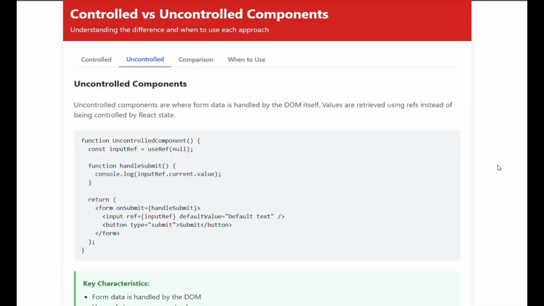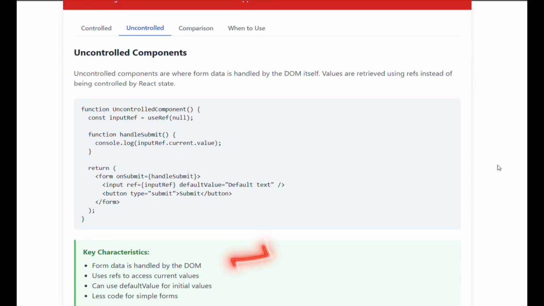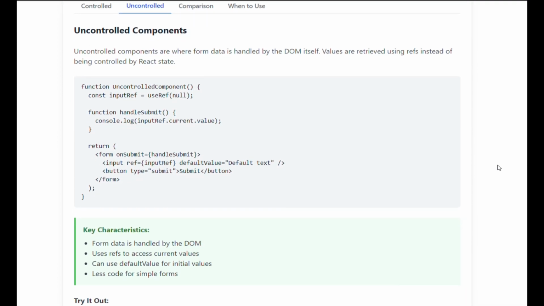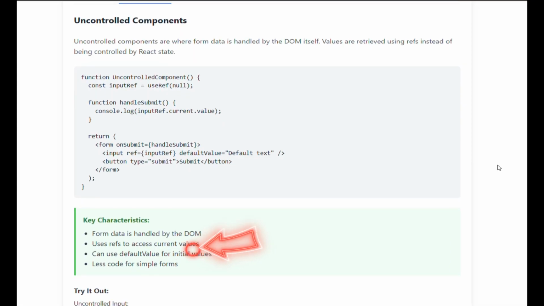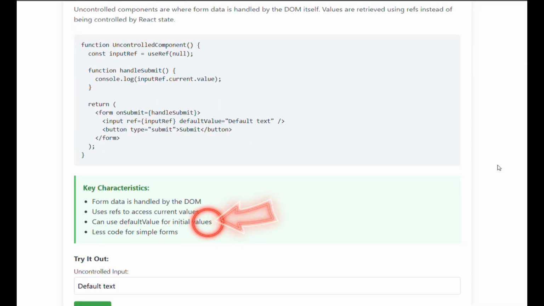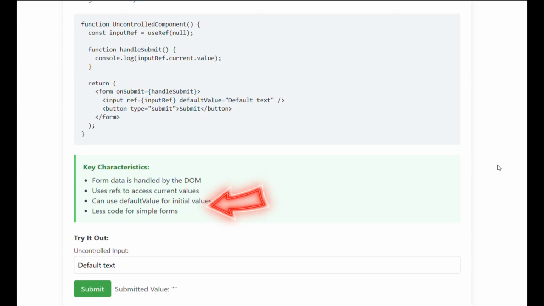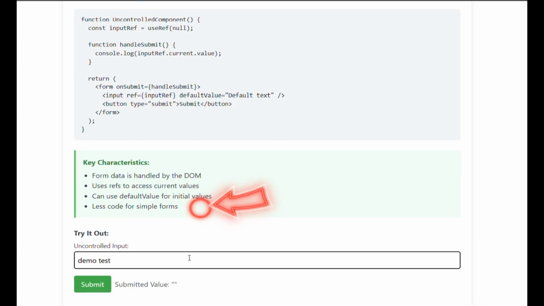Uncontrolled components. Uncontrolled components are where form data is handled by the DOM itself. Values are retrieved using refs instead of being controlled by React state. Key characteristics: form data is handled by the DOM, uses refs to access current values, can use defaultValue for initial values, and less code for simple forms.